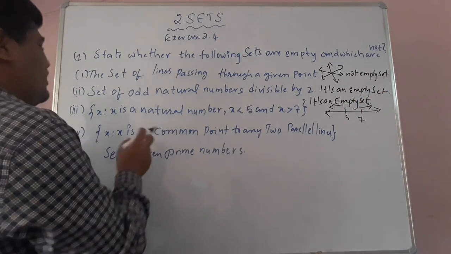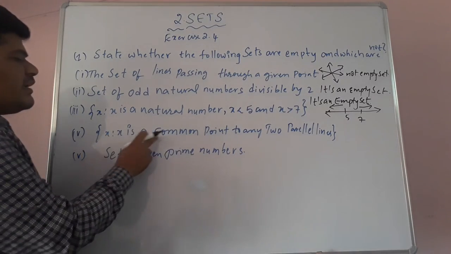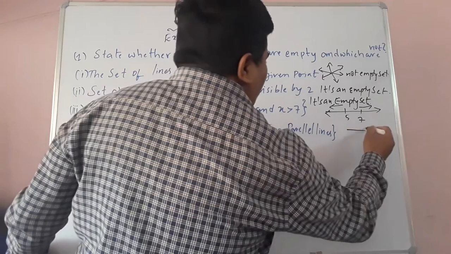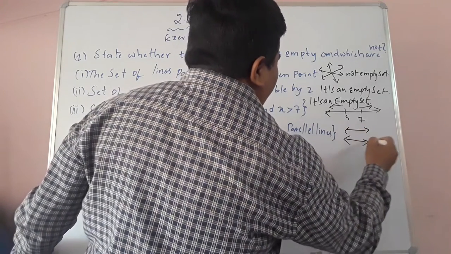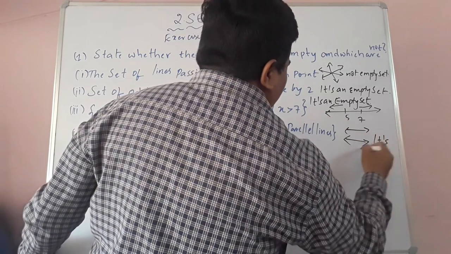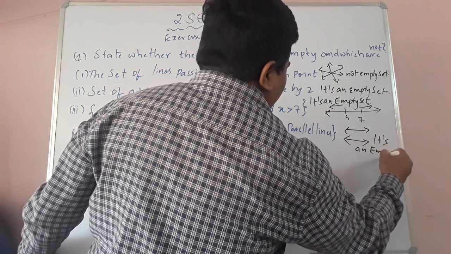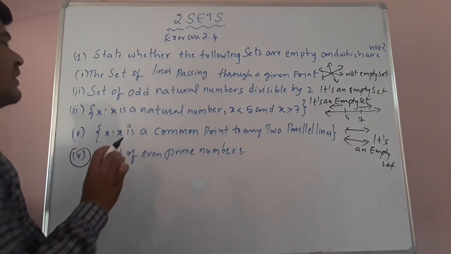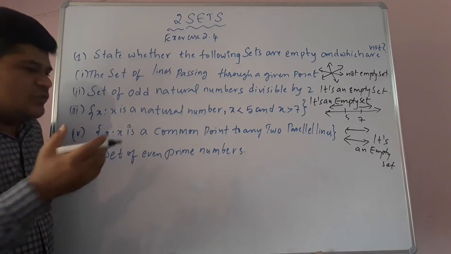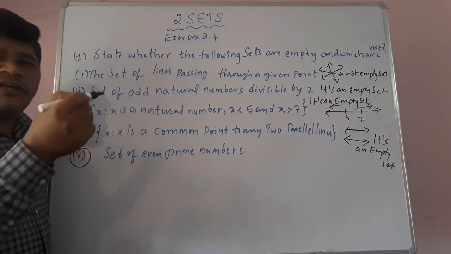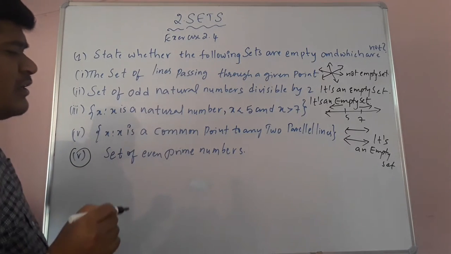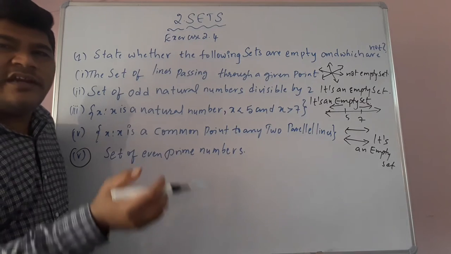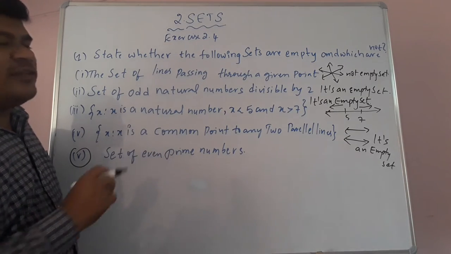Fourth question: x such that x is a common point to any two parallel lines. When we draw two parallel lines, there is no common point, children. So it's an empty set. In the same way, let's see the fifth question: the set of even prime numbers. Whatever the even primes are, you write them in set form, children. If elements are there, it's not empty. If no elements are there, it's an empty set. So this is the way to solve this problem.